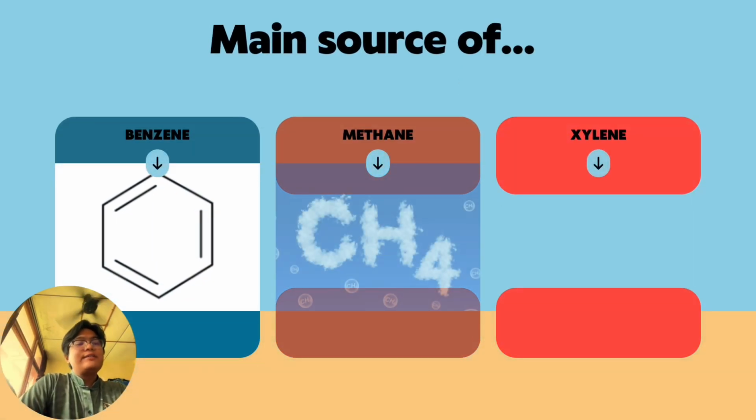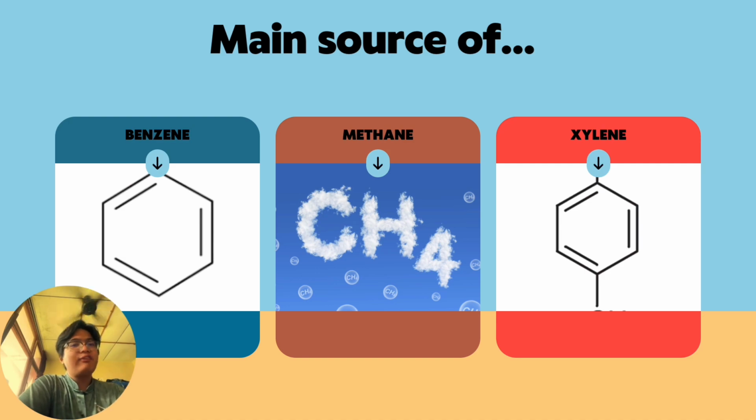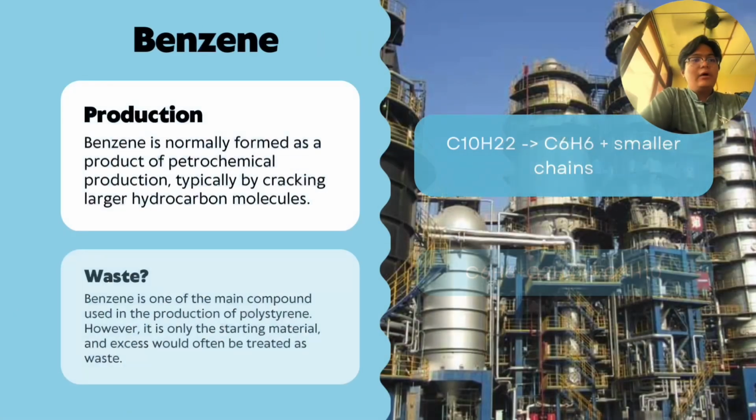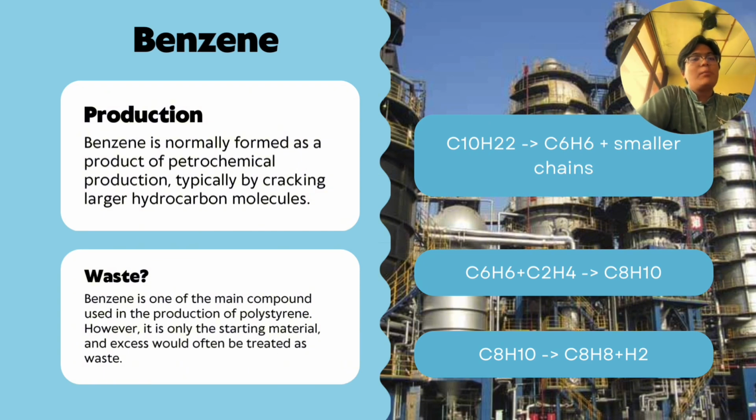Thank you, Arif. So now I will be talking about the main sources of the pollutants that are affecting the Kim Kim River. Okay, so first up is benzene. Benzene is normally formed as a product of petrochemical production, where we crack larger hydrocarbon molecules, such as decane, as you can see on the right, into smaller hydrocarbon chains, including the benzene ring.